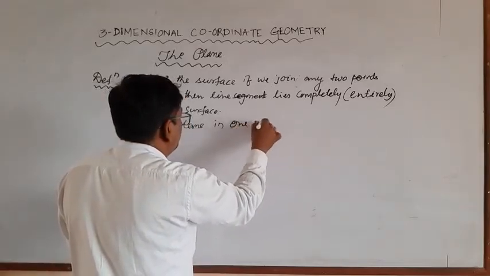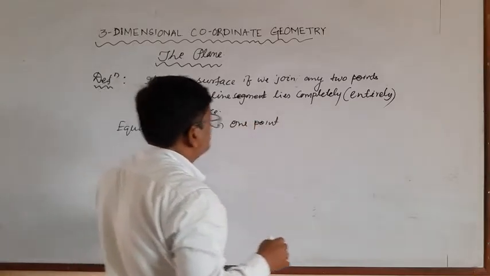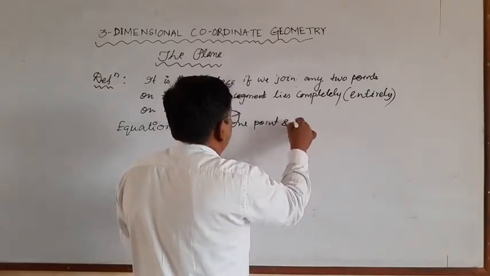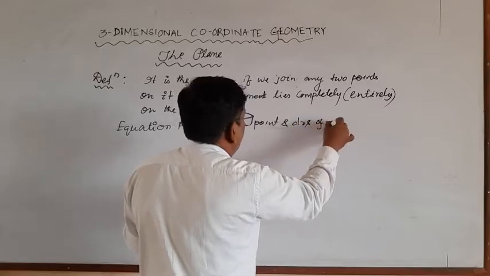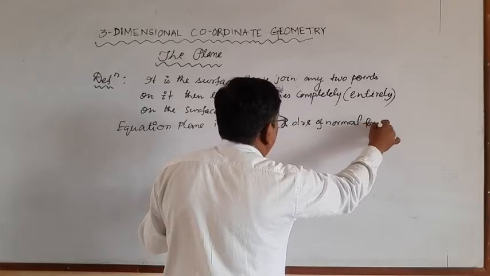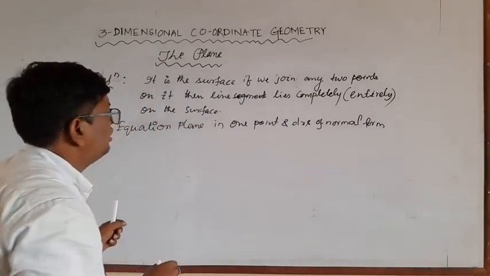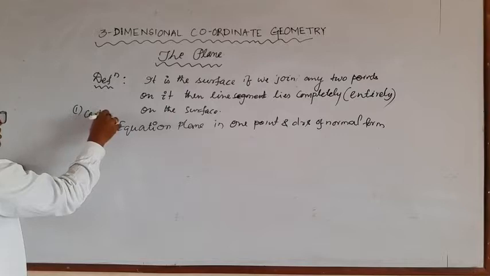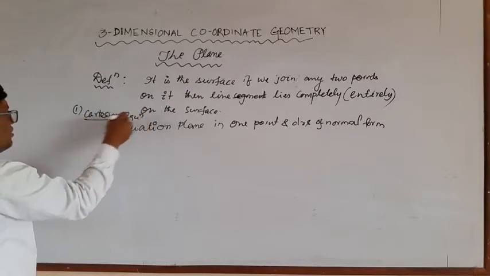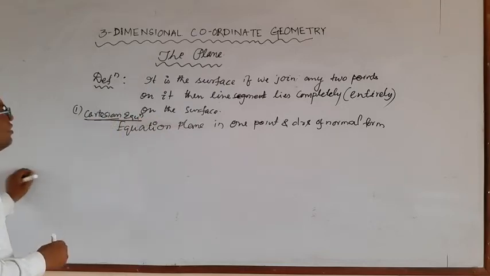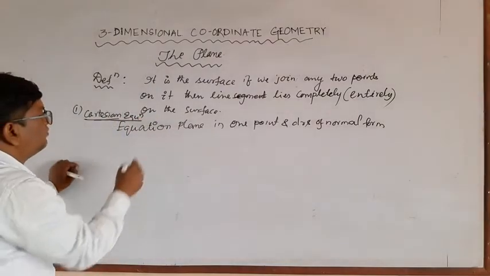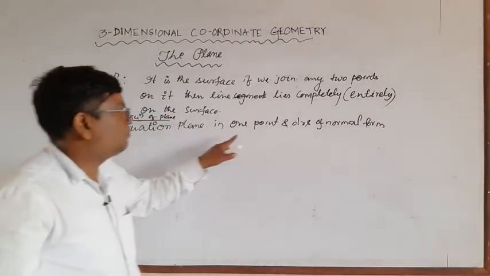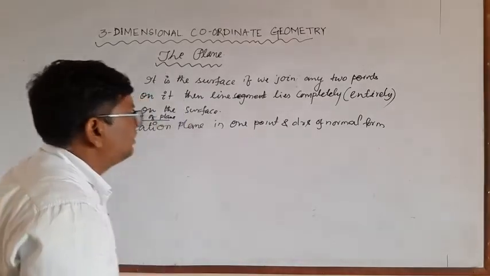That is, the equation of a plane in one point and DRs of normal form. This is the Cartesian equation, the first one. That is the equation of a plane in 1 point and DRs of normal form.